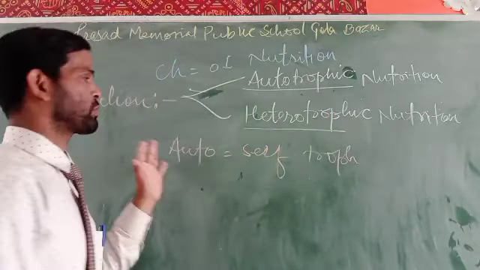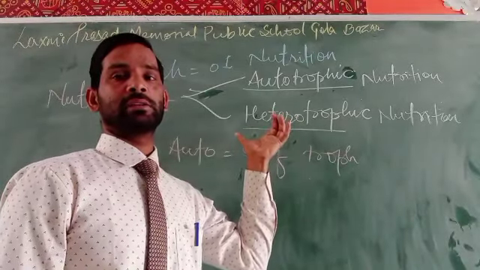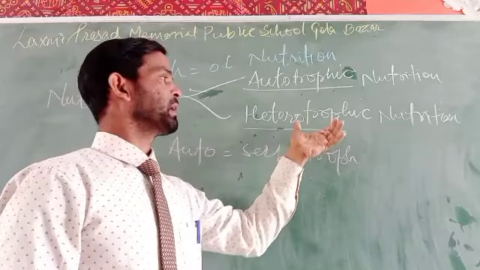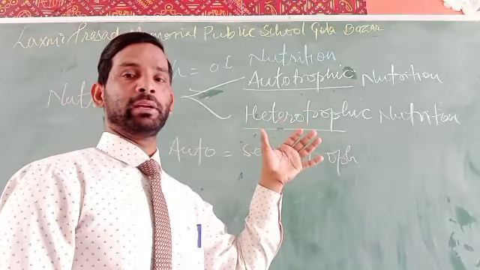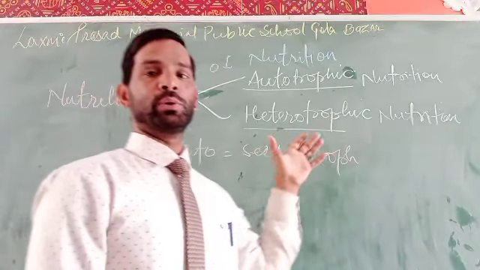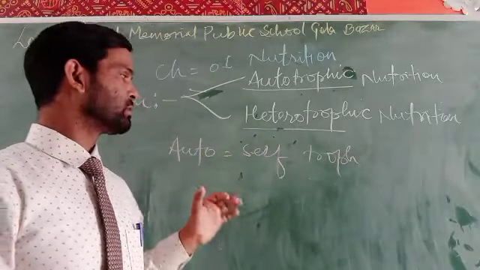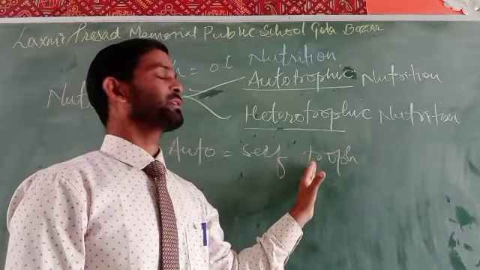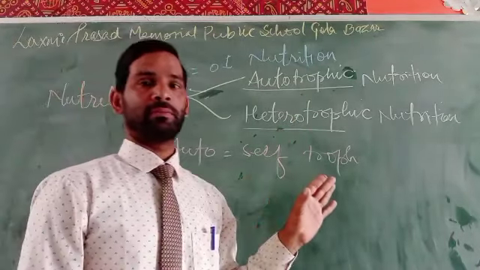Next one is heterotrophic. Hetero means dependent on others. That means dependent. Troph means food. So the organism that is dependent on others for its food is known as heterotrophic nutrition. So here are two types of nutrition: the first is autotrophic nutrition and the second is heterotrophic nutrition.